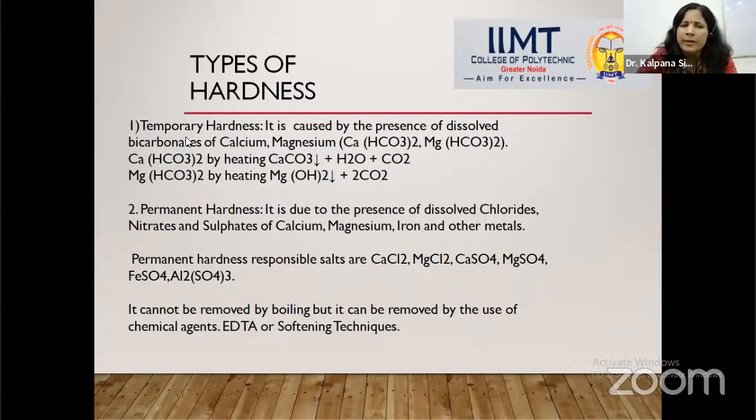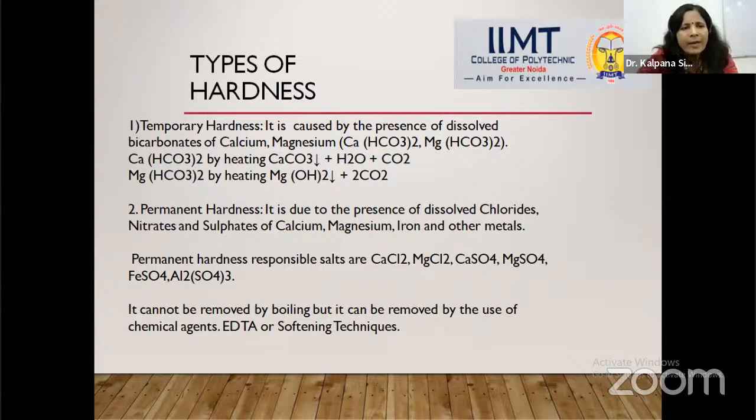It can be called alkaline hardness or carbonate hardness. What is the reason behind it? Alkaline hardness means the calcium bicarbonate and magnesium bicarbonate are alkaline in nature. As you know, an alkaline solution is a solution whose pH is more than 7.5. So calcium bicarbonate is by nature alkaline, magnesium bicarbonate is by nature alkaline. That's why this type of hardness is also called alkaline hardness.